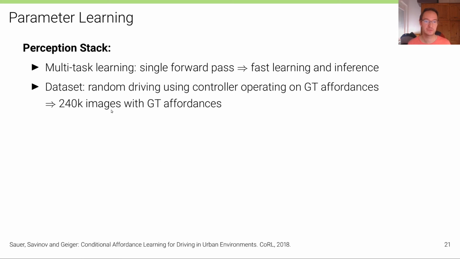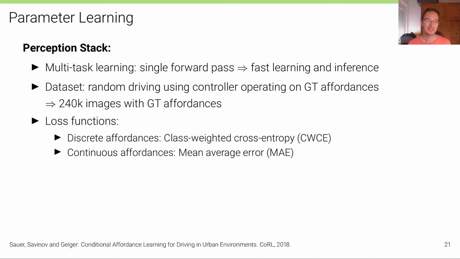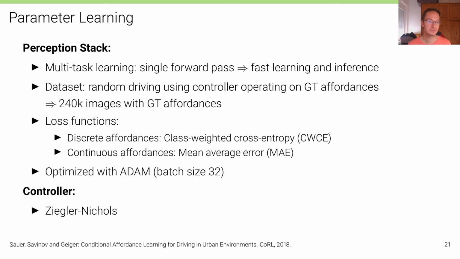Overall, we used 240,000 images with ground truth affordances to learn the perception stack. The loss functions are standard loss functions. For example, for the discrete affordances, we use a standard cross-entropy error, and for the continuous affordances, we use the mean average error. However, because the discrete affordances are so unbalanced, for example, a hazard occurs only once in a while, we use a class reweighting here in order to pay more emphasis on the actual relevant scenarios. And this is then optimized with Adam using a batch size of 32.